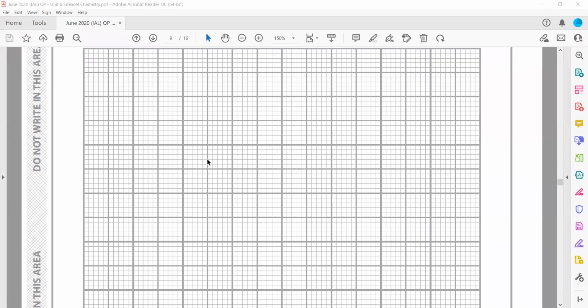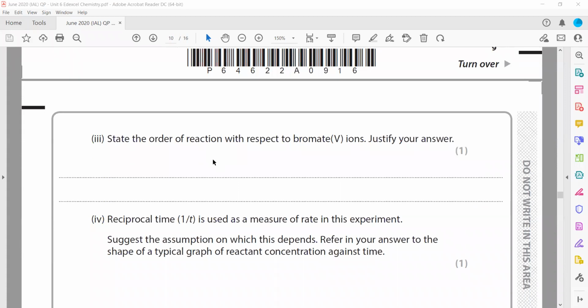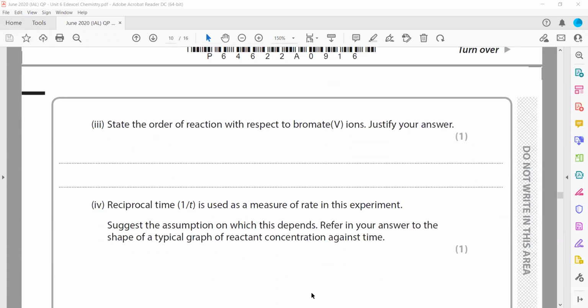Then we will plot a graph and state the order of the reaction with respect to the reactant. From the graph you can only predict whether it is first order, second order, or third order. If it is a straight line, then it will be first order.